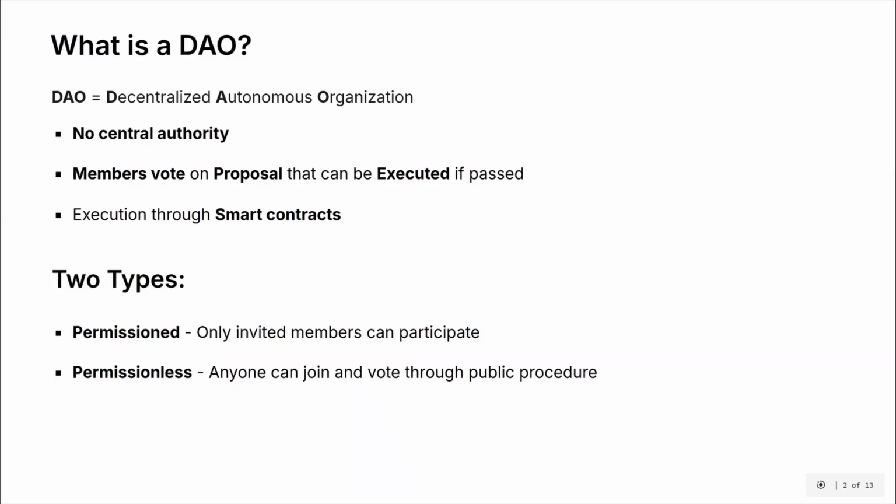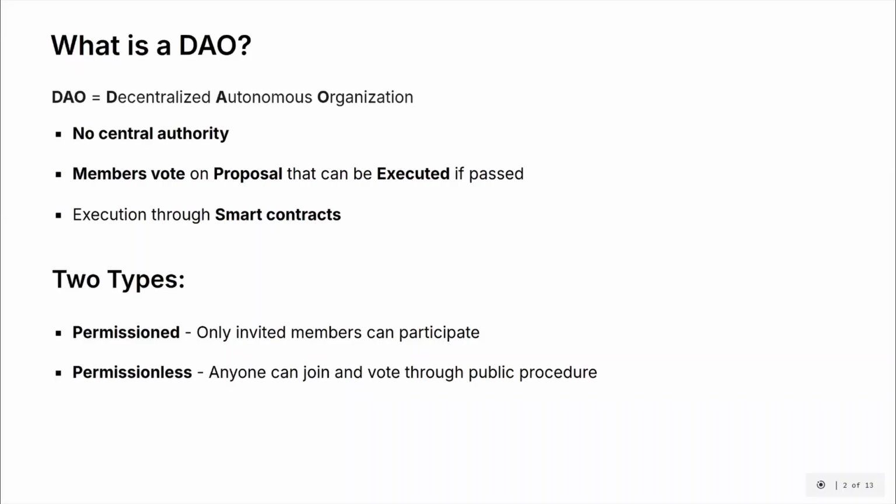A DAO, or Decentralized Autonomous Organization, is a community that governs by itself, without classic leadership. Due to its decentralized nature, it has no central authority. The classic pattern is that members vote on proposals that can be executed if passed. They are then executed through smart contracts.